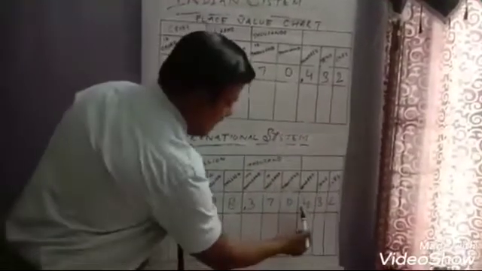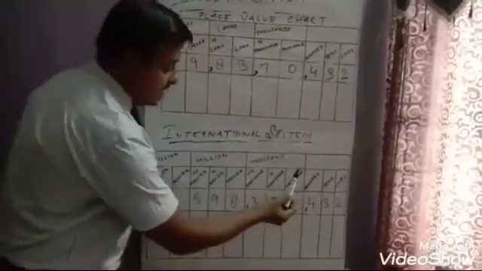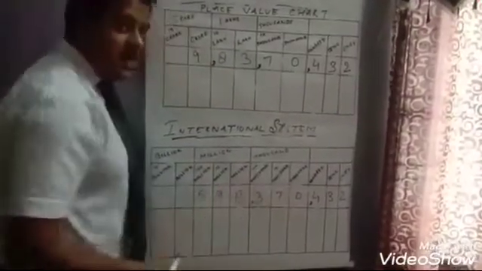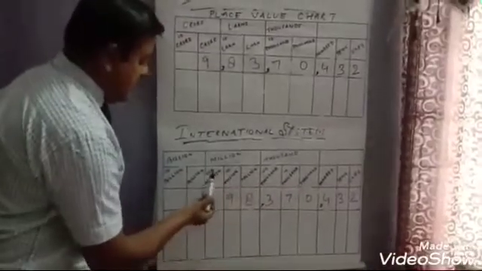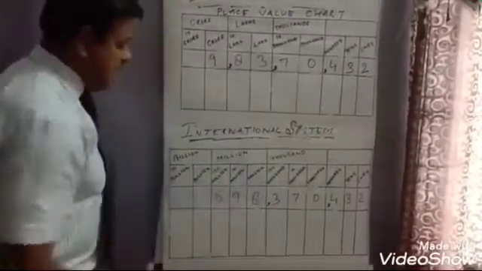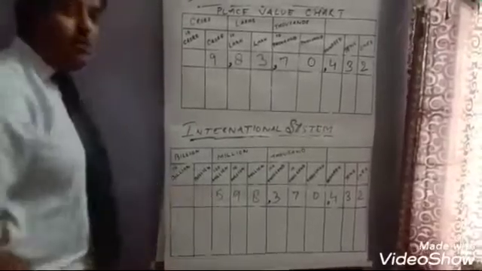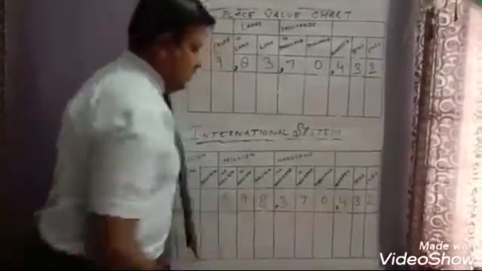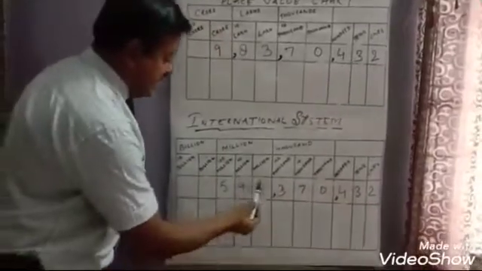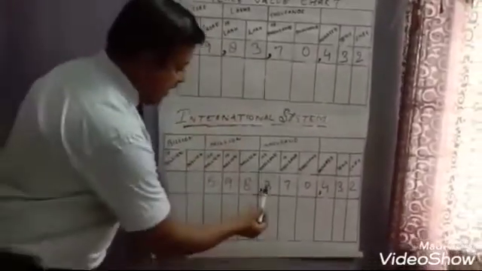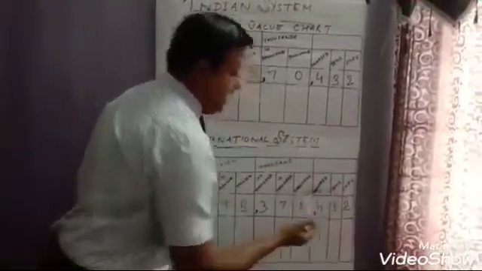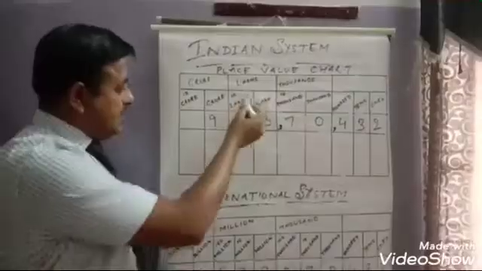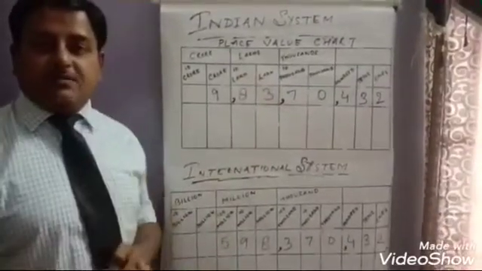So before 4, I am going to put a comma. After that, thousands, ten thousands and hundred thousands come in one group. So before 3, I am going to put a comma. After that, million, ten million and hundred million come in one group. Billion and ten billion come in one group. If I have to write it in words, it will be 598,370,432. These two topics are very much clear to everyone.